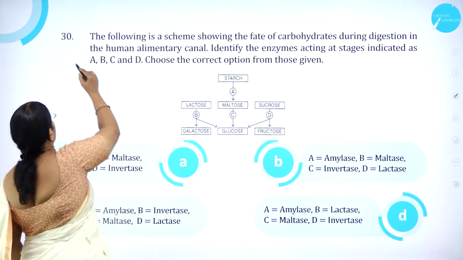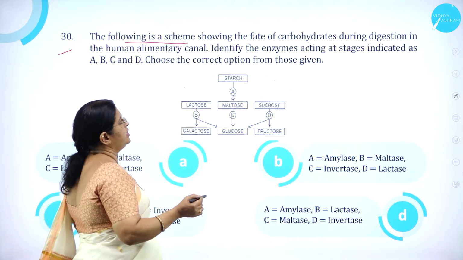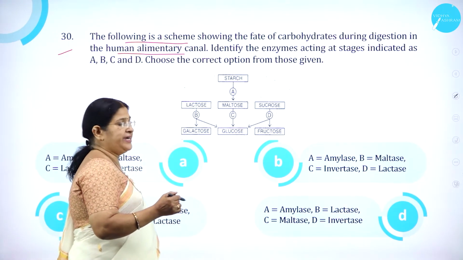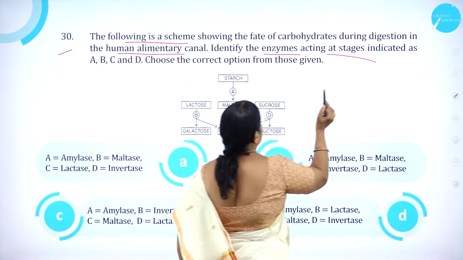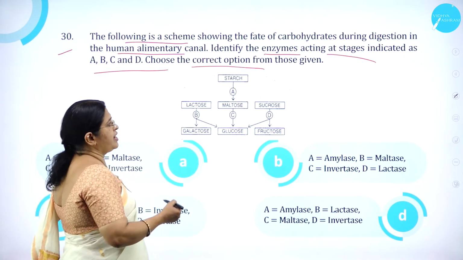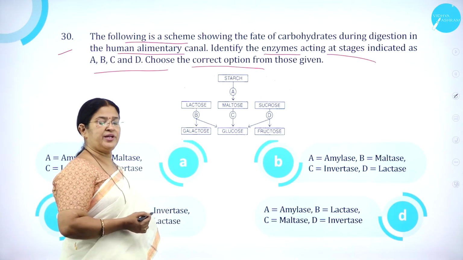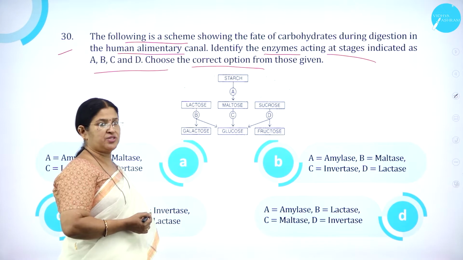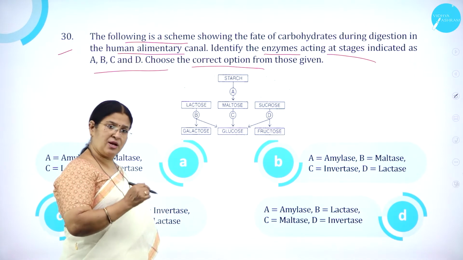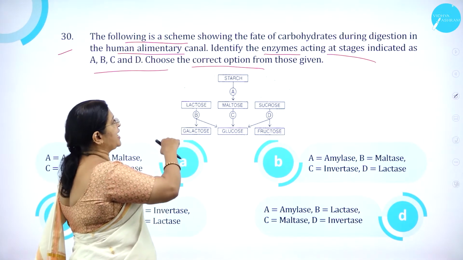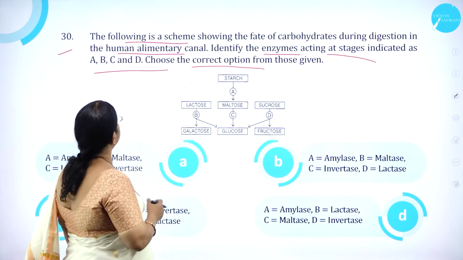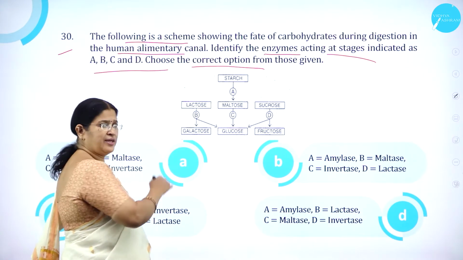Moving on to question number 30. The following is a scheme showing the fate of carbohydrates during digestion in the human alimentary canal. Identify the enzymes acting at stages indicated as A, B, C, and D. Choose the correct option from those given. As we know, enzymes play a great role in carrying on the process of digestion. Enzymes are specific in their action. That is called enzyme specificity, working like a lock and key system. So here a schematic diagram is given, showing the fate of carbohydrates during digestion in the human alimentary canal. So we need to identify the enzymes.